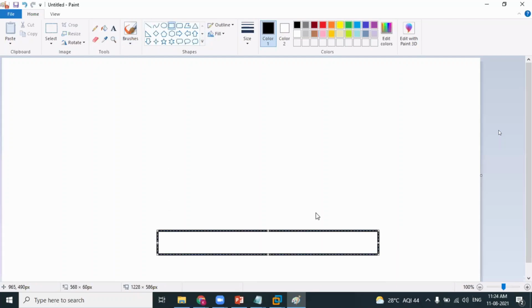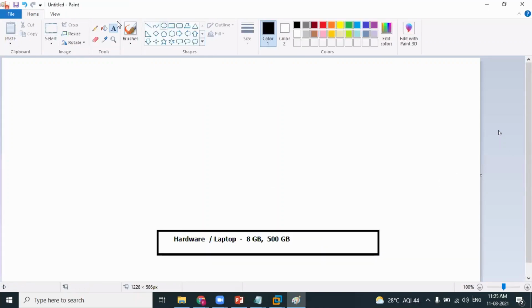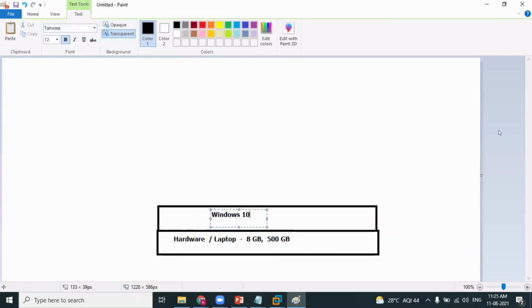I have a hardware layer. The hardware layer is nothing but my personal laptop. My laptop configuration comes with 8 gigabytes of memory, an i7 processor and a 500 GB storage hard drive. And what is the actual operating system running on my hardware? The operating system installed on my laptop is Windows 10.